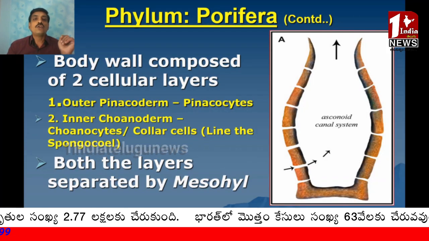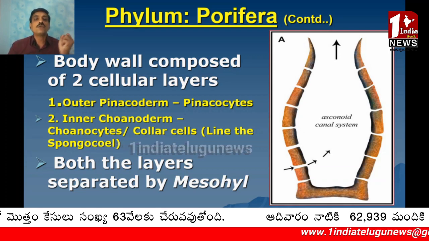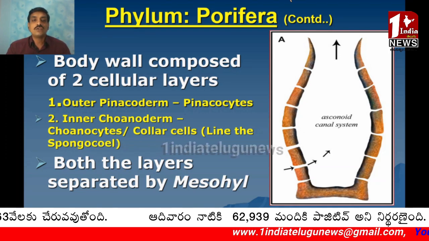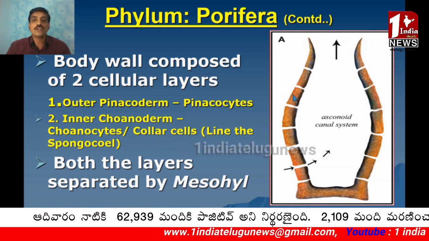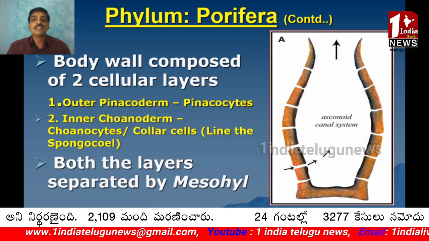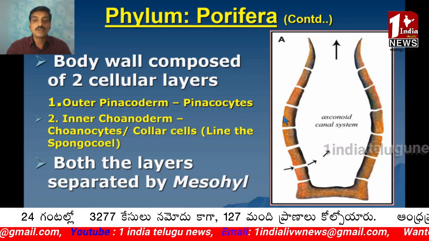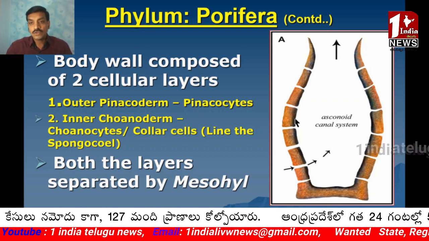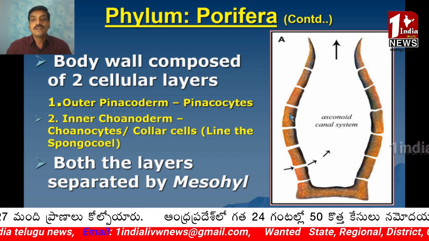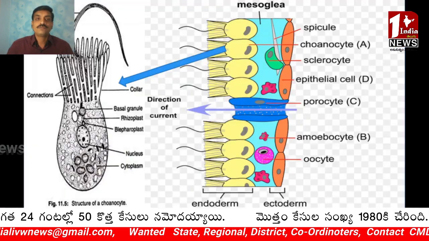The body wall of sponges is composed of two cellular layers. The outermost layer is called the pinacoderm, and the inner layer is called the choanoderm. Both layers are separated by a gelatinous matrix called the mesohyl.